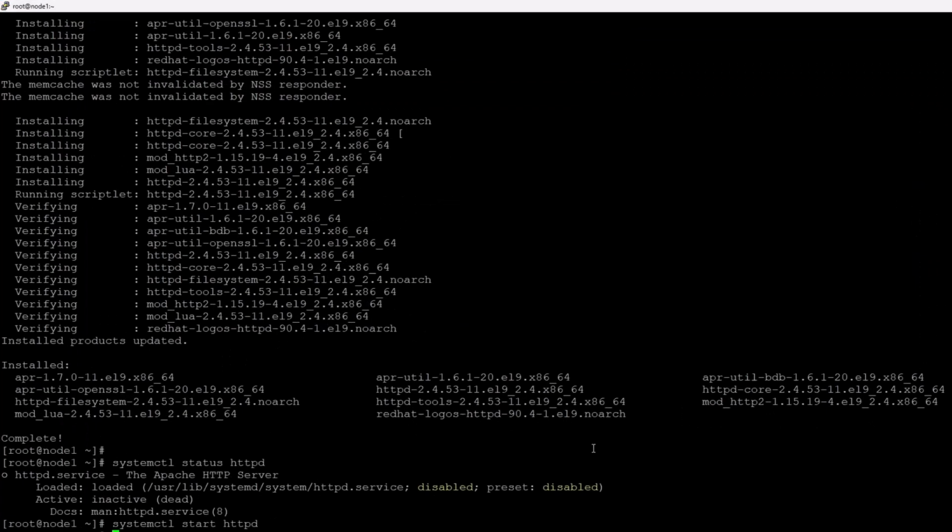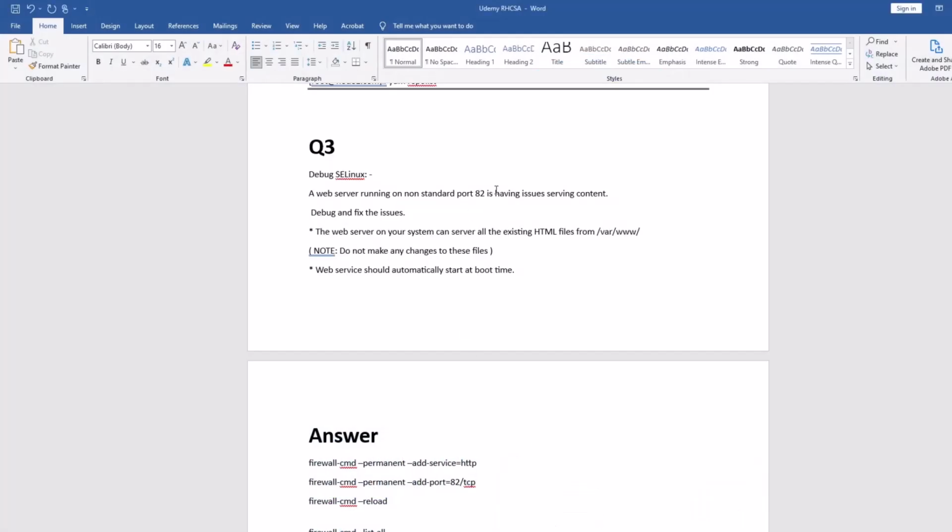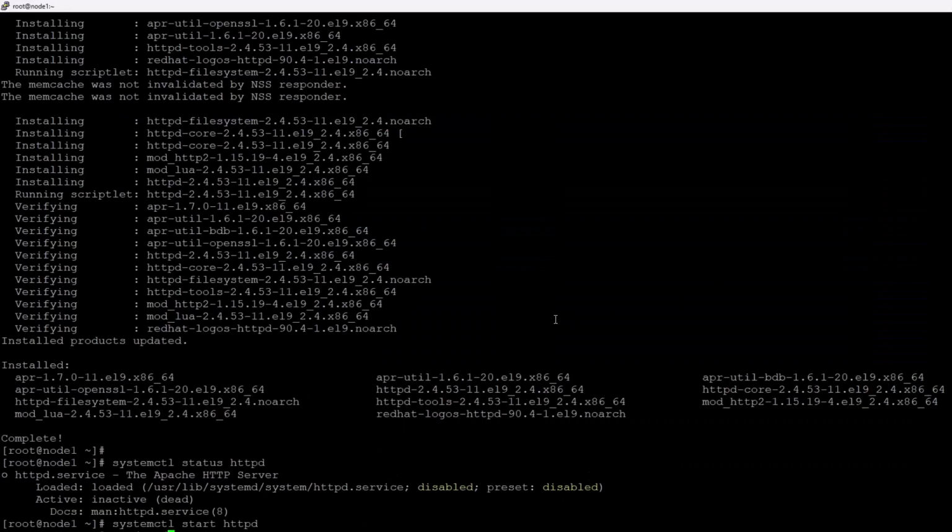In the exam they are running HTTP. Actually the HTTPD is running on port 80. So in the exam they configure it for port 82. You can see in your question it says port 82, right? So we are going to configure it for port 82.